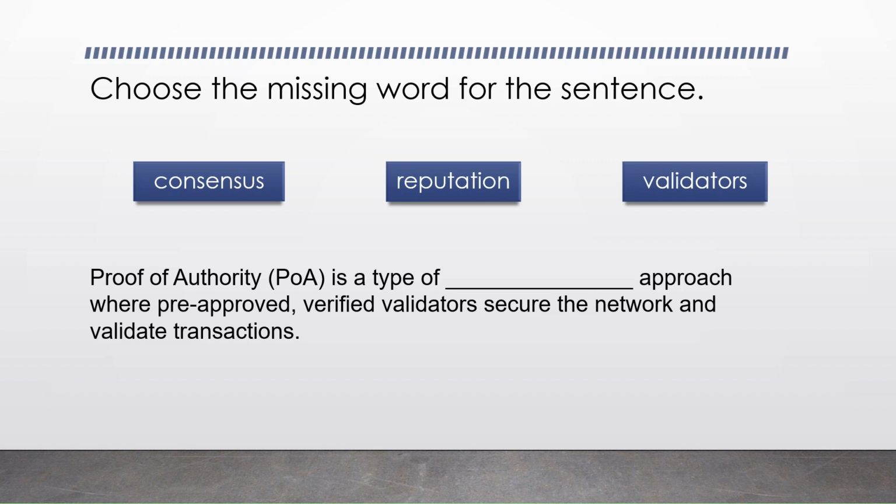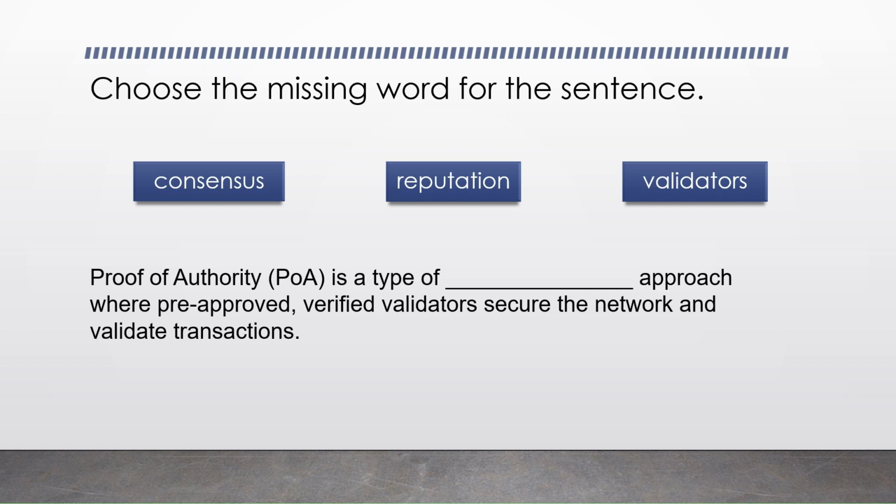Okay, so as always, here we go. We're going to do a little gap fill activity to further confirm our learning here. And as always say, one of the best ways to learn something is by doing it, trying to explain it. So we're going to look at consensus, reputation, and validators as potential words to fill in the gap here. Take a look at this for a moment. Think about it. Go back and rewatch that part of the video if you need to, and pause the video and let us know what you think the answer is down in the comments below.